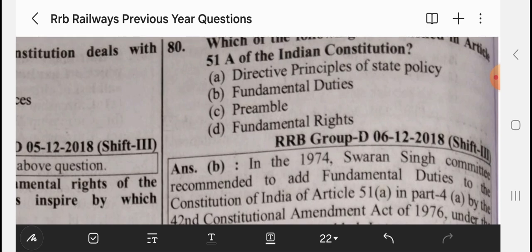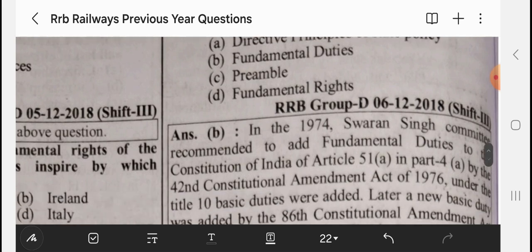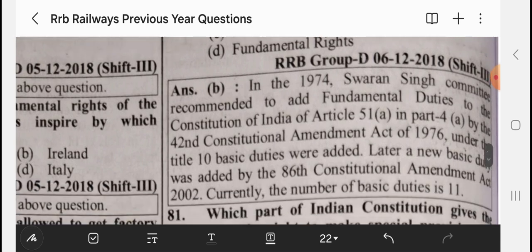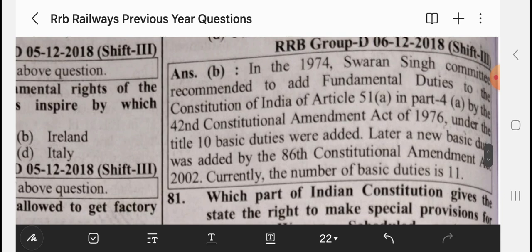In 1974, the Swarn Singh Committee recommended adding fundamental duties to the Constitution of India in Article 51A in Part 4A by the 42nd Constitutional Amendment Act of 1976. Under Title 10, basic duties were added. Later, a new basic duty was added by the 86th Constitutional Amendment Act 2002.